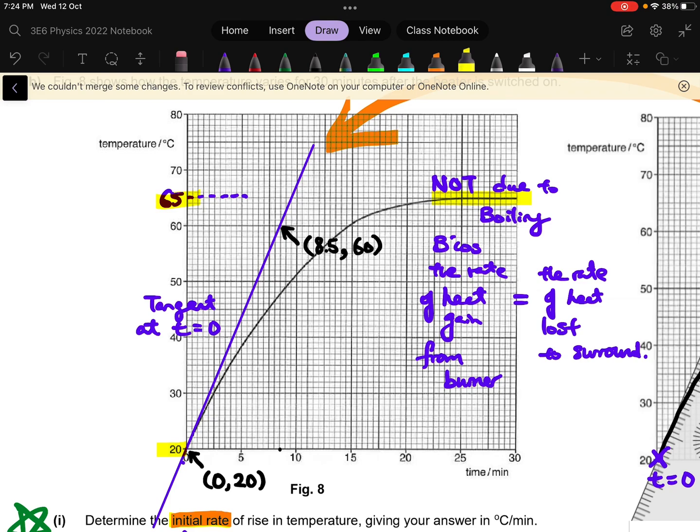Okay, and because of this heat loss to the surrounding, you cannot now say that my temperature change is 65 to 20, right? Because it is not a constant supply.